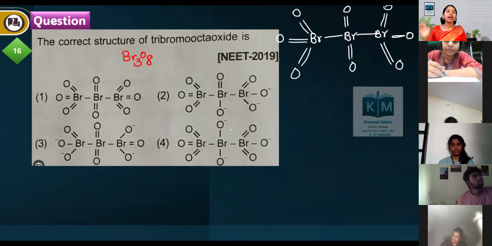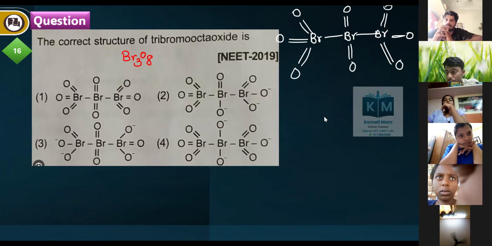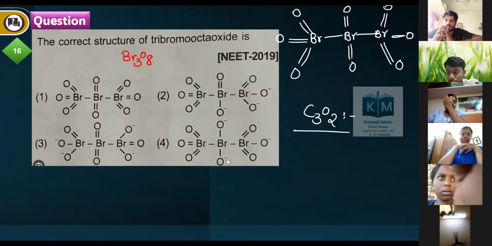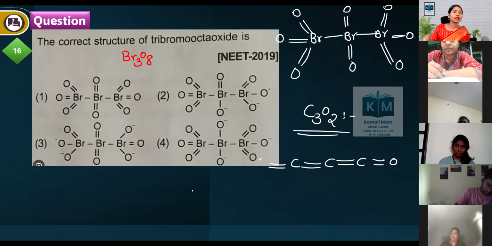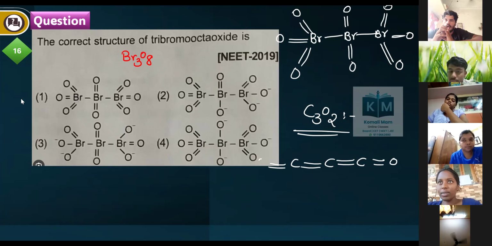Direct structure. Tell me C3O2, carbon suboxide structure. Draw the carbon suboxide structure. Carbon, carbon, carbon. 2 oxygens one side, 2 oxygens one side. Okay? Clear? What is the correct answer for this? Option 1 is the correct answer.